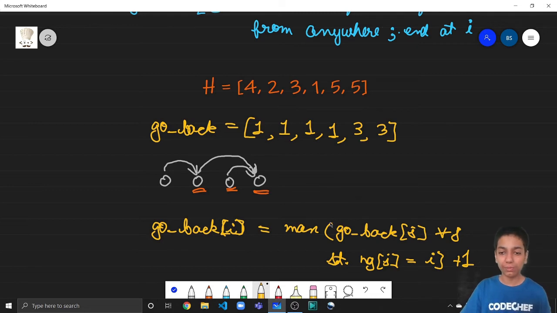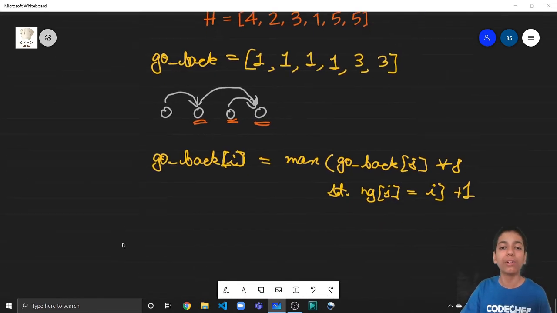Now this should be very clear. Let's say we are taking this element. For this mountain, if we are ending up at this mountain, we must have come from this or this. So if we know the go back of this element and this element, we can take the maximum and then add 1 because we are visiting this mountain as well. So go back of I can be calculated as the max of go back of j for all j such that next greater of j is equal to I.